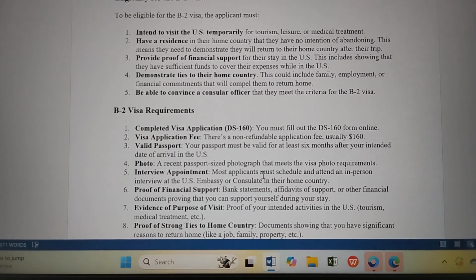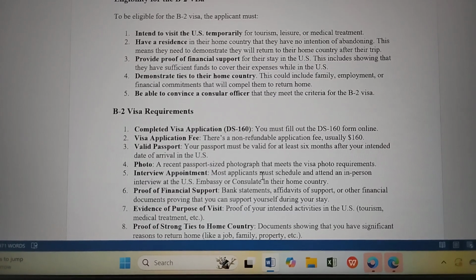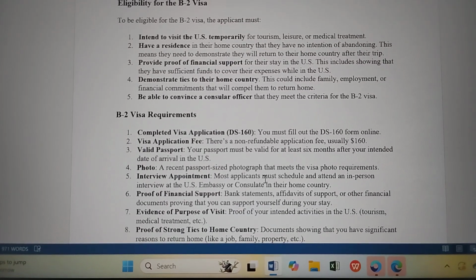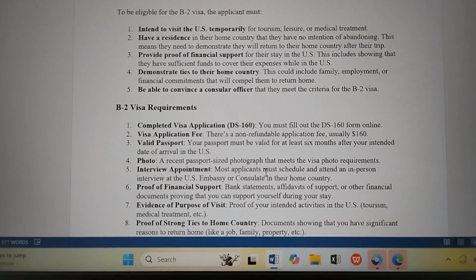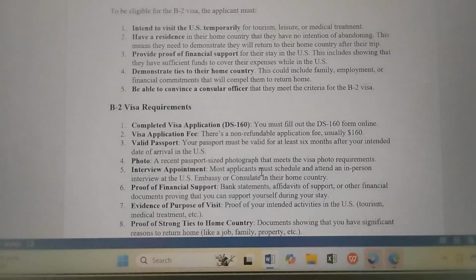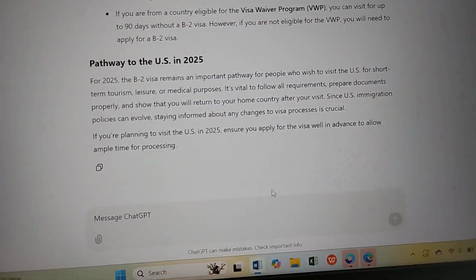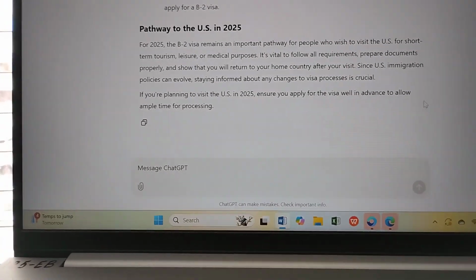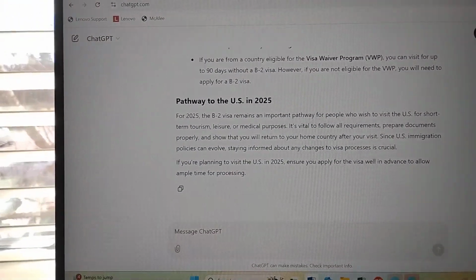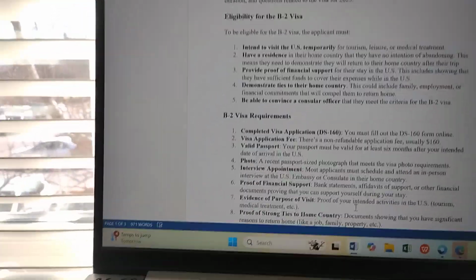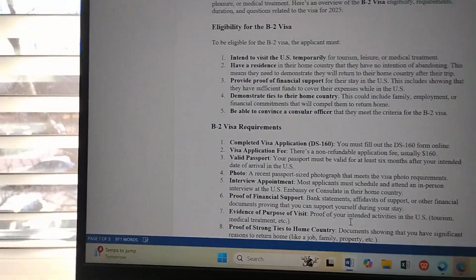Then interview appointment. Most applicants must schedule and attend an in-person interview at the US Embassy or consulate in their home country. Then number 6, proof of financial support. That is also another thing that you need to ensure you have. You need to show that you have enough money for you to embark on this particular journey.